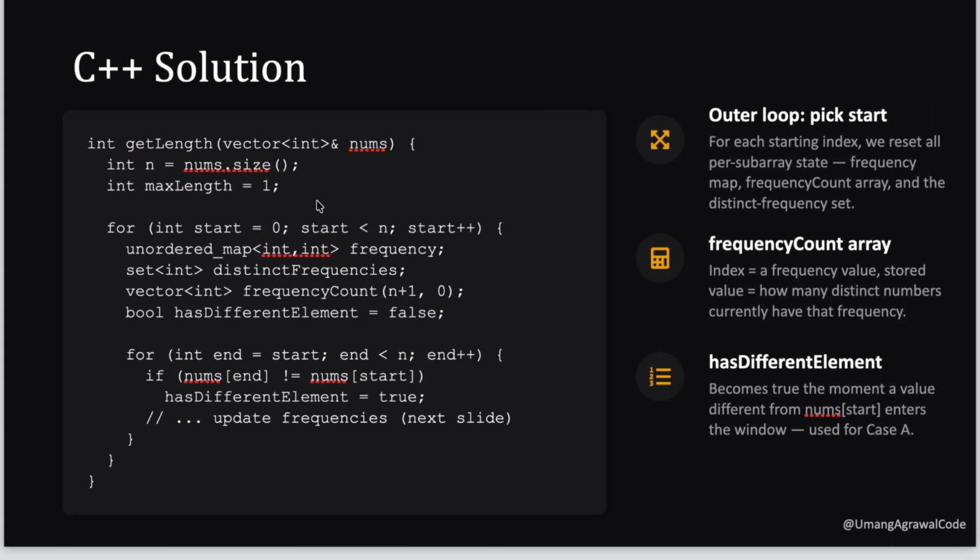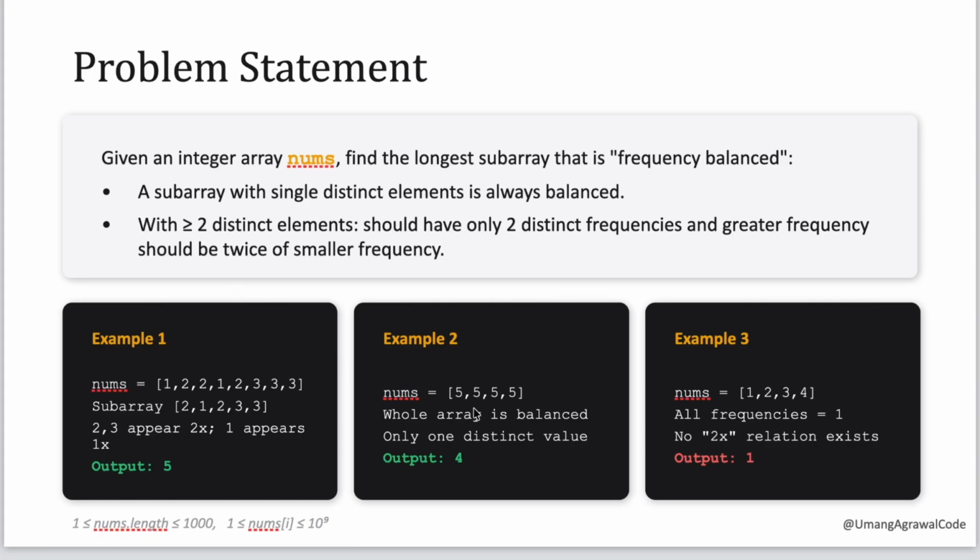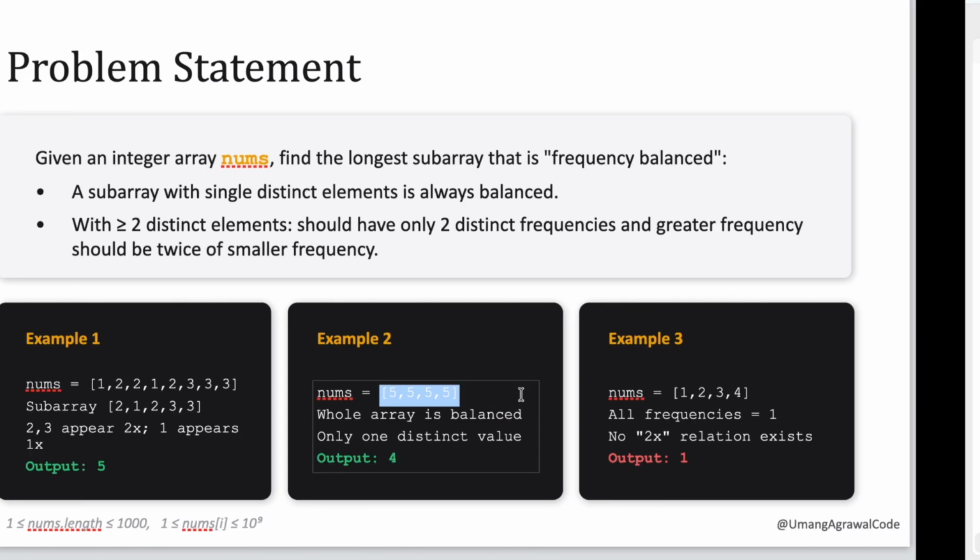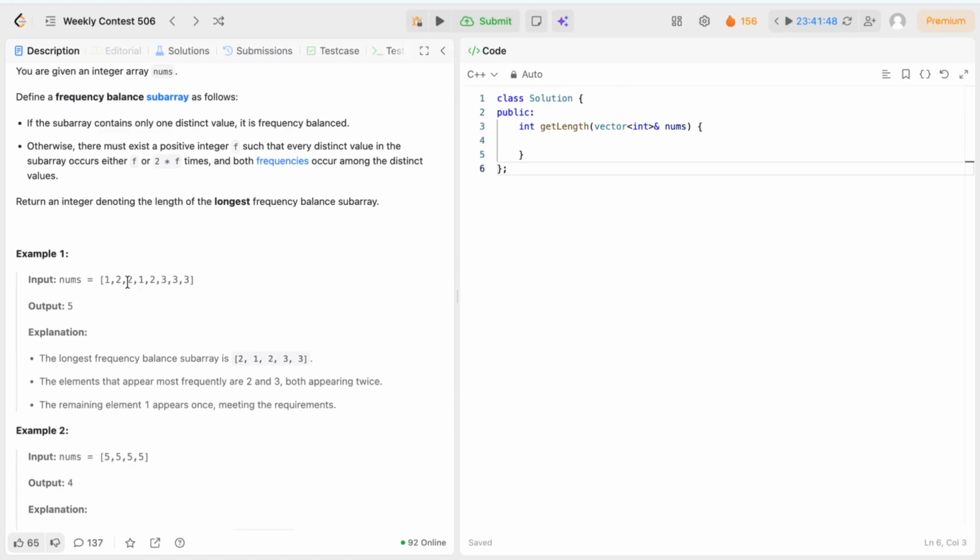it is frequency balanced. That is, in example 2, you can see all the elements are the same. Single distinct element means all the elements are 5. So you can consider this whole array as frequency balanced. Also in example 1, if you take this part where we have only the same element, that is 333, then this array will be considered as balanced.